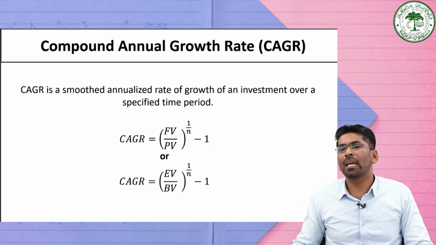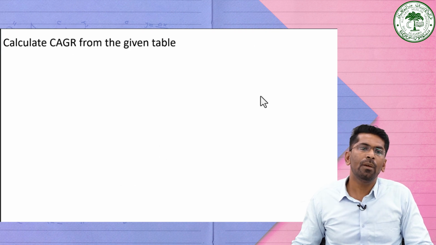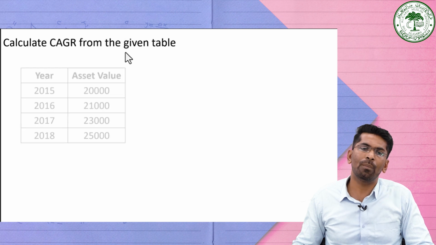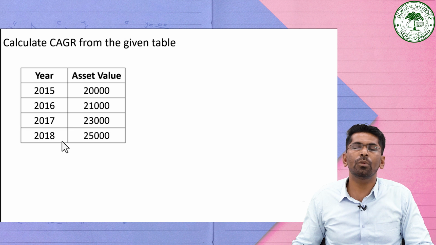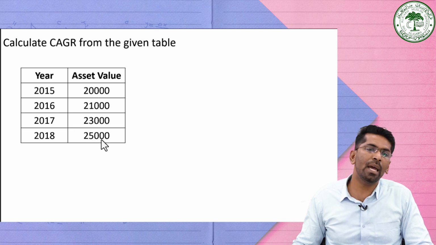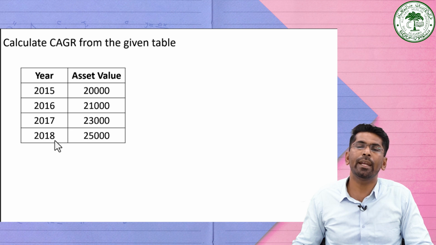Now let us take some examples so that it will be more clear. We want to calculate the compound annual growth rate from the given table. The years are given from 2015 to 2018, and the asset value in 2015 was 20,000 rupees and it increased to 25,000 rupees in 2018.